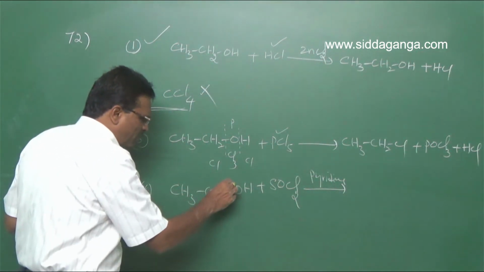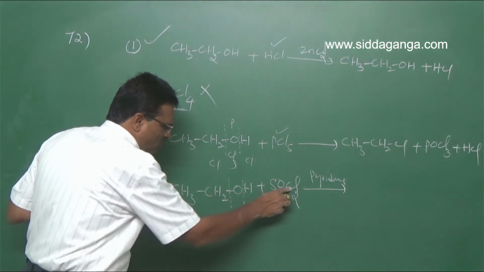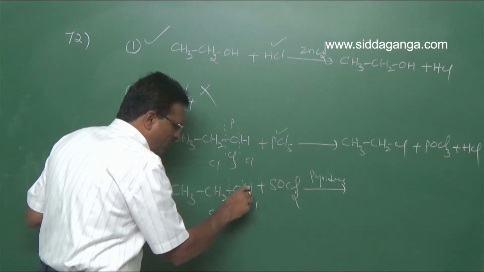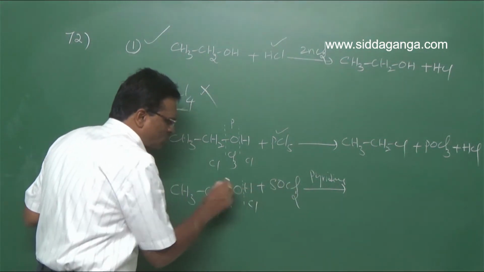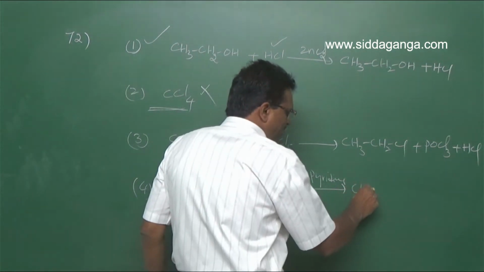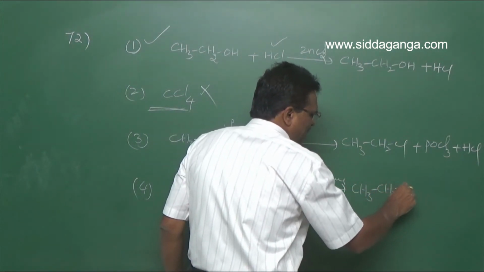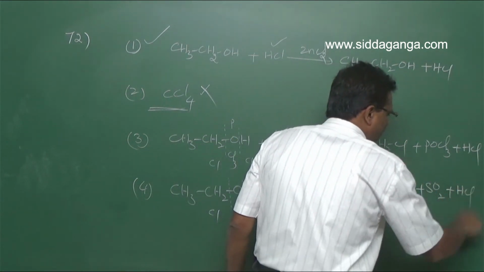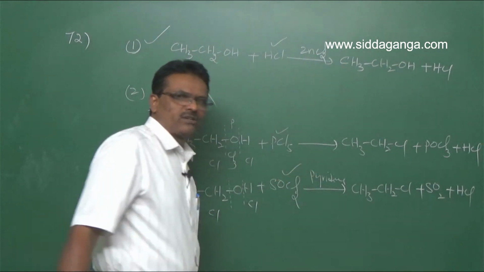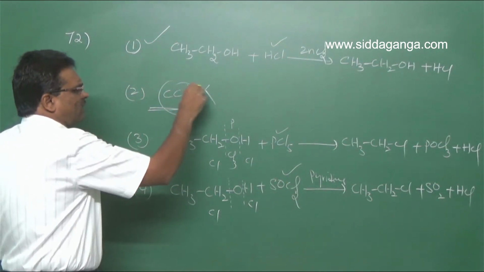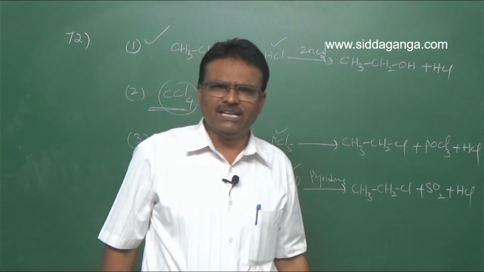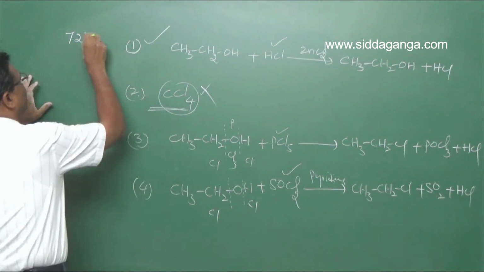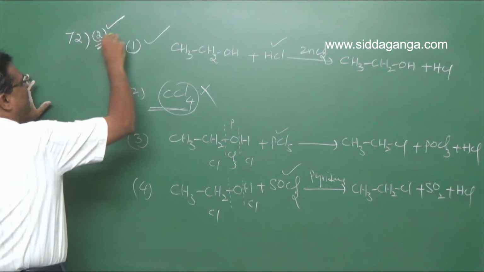In this reaction, one Cl forms a bond with the ethyl group, and the other chlorine atom forms a bond with H, to form CH3CH2Cl plus SO2 plus HCl. So this is also used, but carbon tetrachloride is not used. Hence your option is the second one for question number 72. Second option is correct.